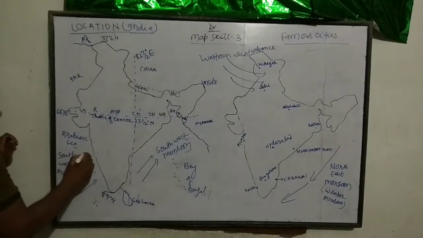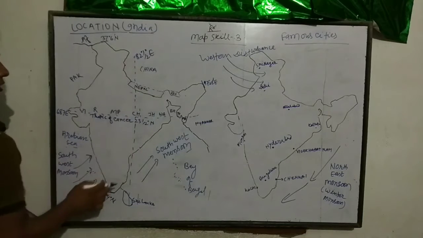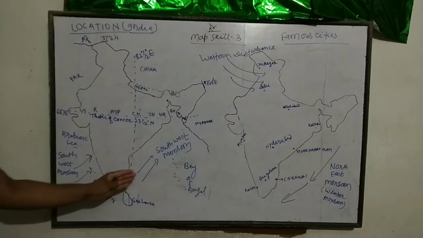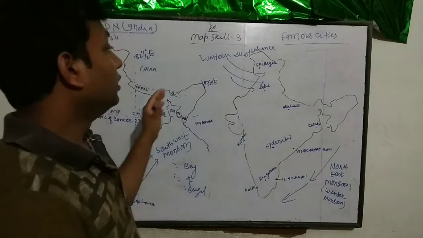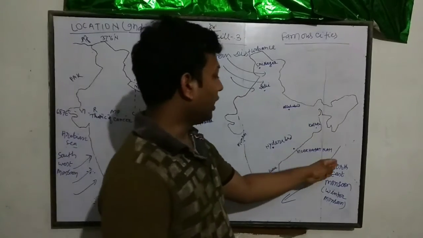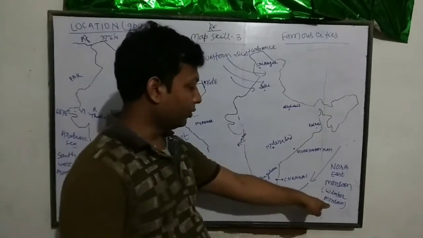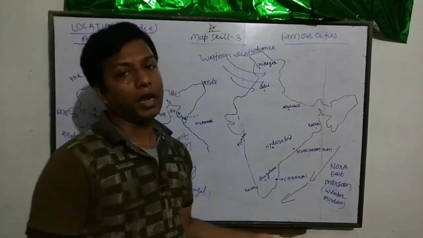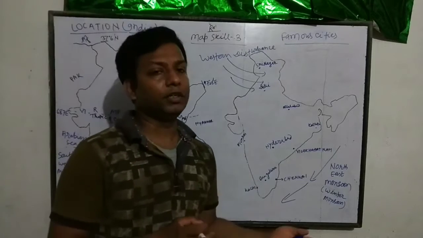So what is the southwest monsoon's direction? It is heading from south towards the north direction. Okay, that means northeast direction. This is the southwest monsoon direction, and the returning monsoon direction is like that. This is the northeast, that means returning monsoon, or we can say winter monsoon. It can be asked in the examination by any name, northeast monsoon, either returning monsoon or winter monsoon.